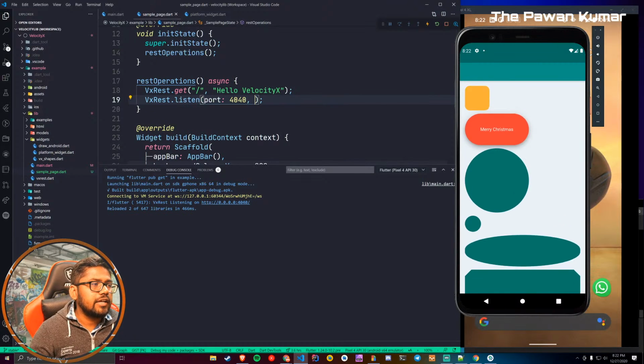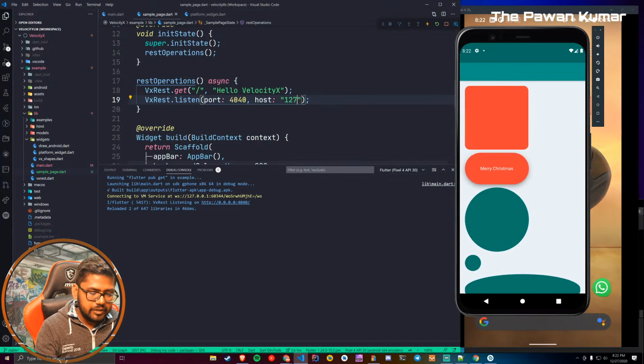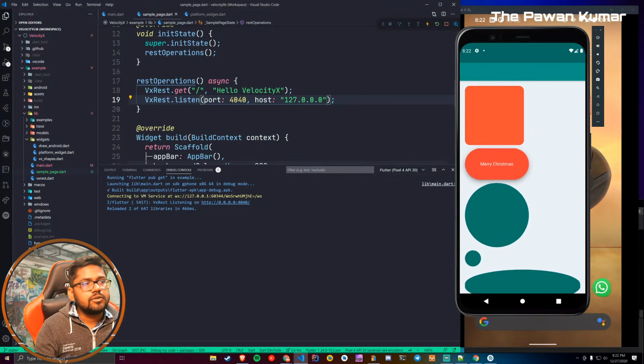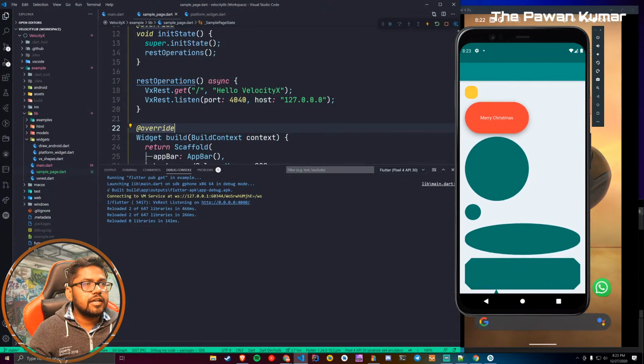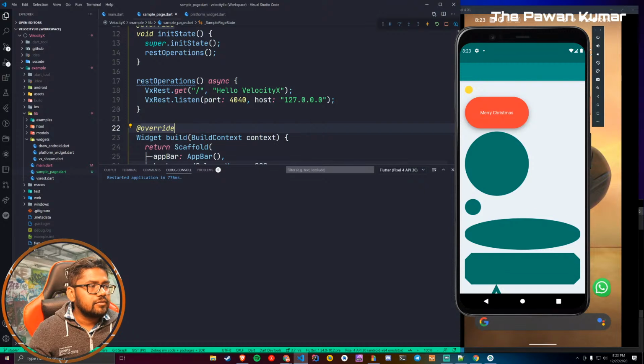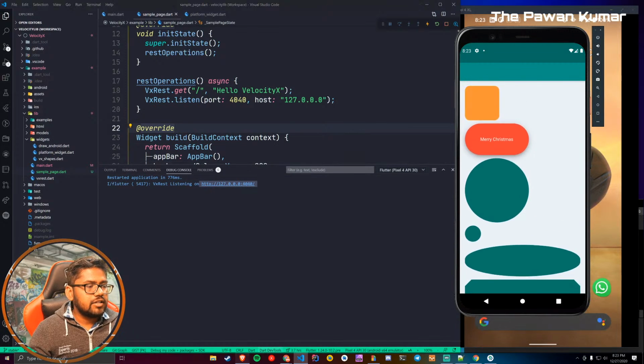Port and host. So let's make it 127.0.0.1, and then we will run it again just to make sure that things are working now.